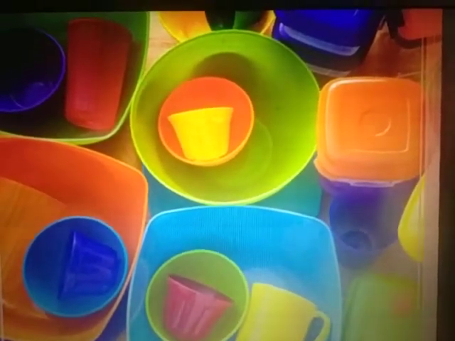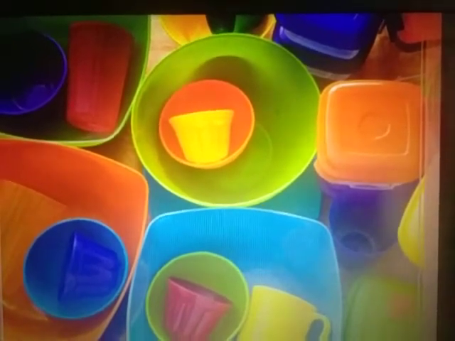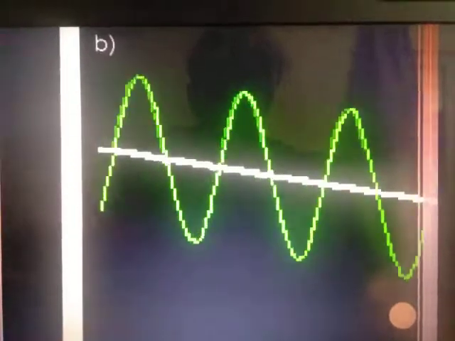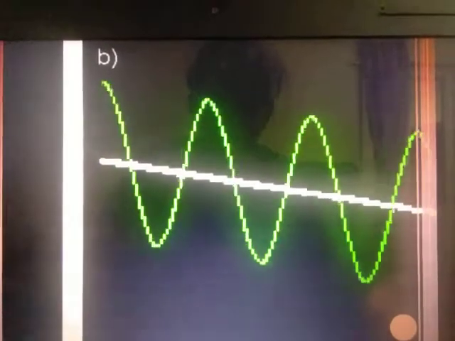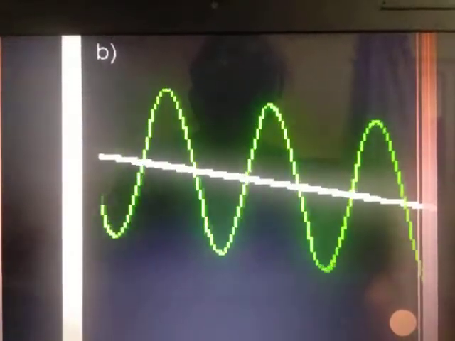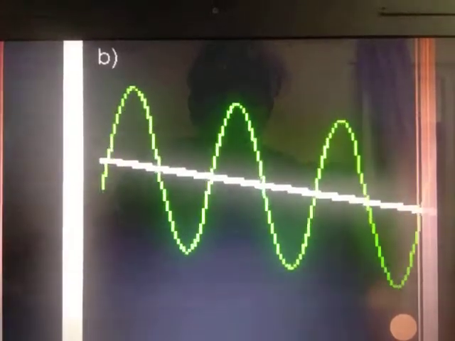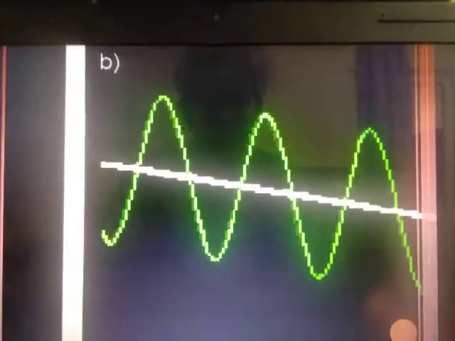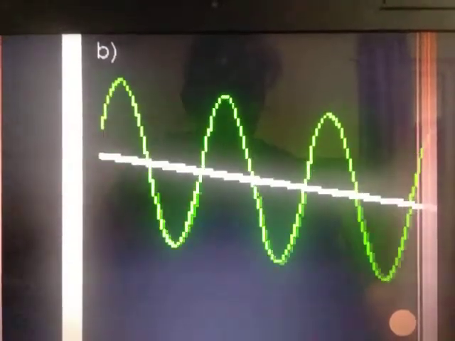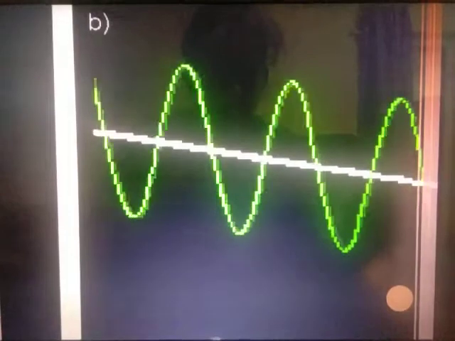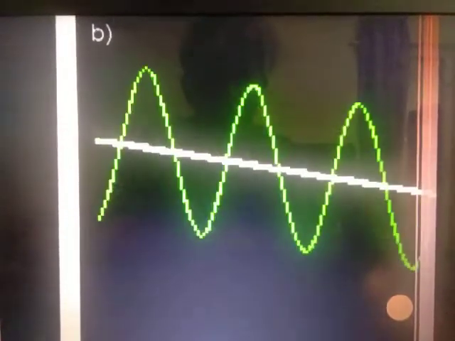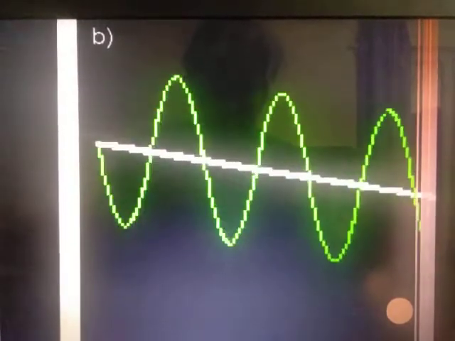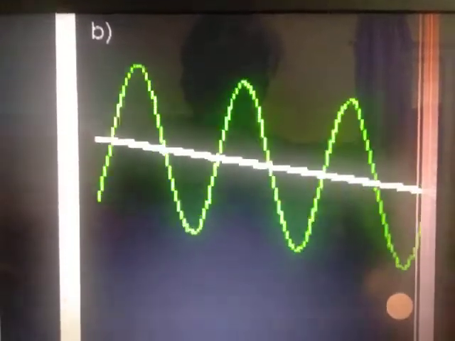Now what is actually light? Light is nothing but electromagnetic radiation. These are the radiations which are coming from the sunlight. There are different types of radiations like visible radiation, ultraviolet radiations, infrared radiation, X-rays, and so on. But the one which is required for us to observe is the visible radiation. In visible radiation we can clearly see the different objects around us.